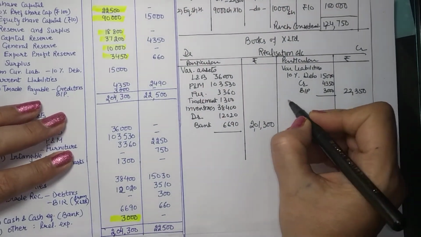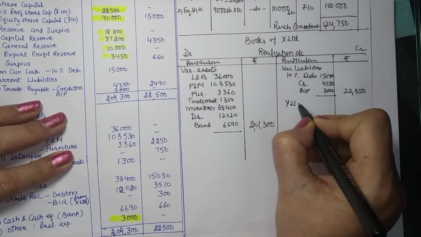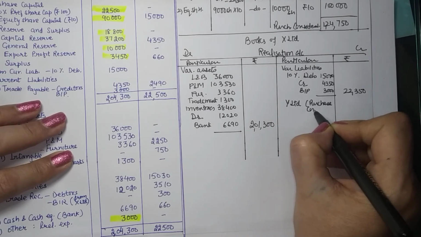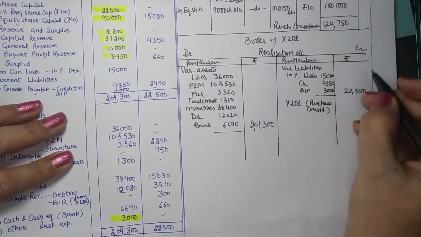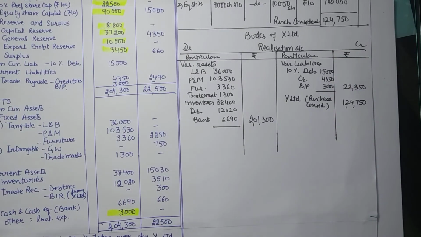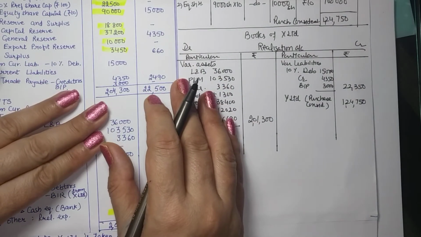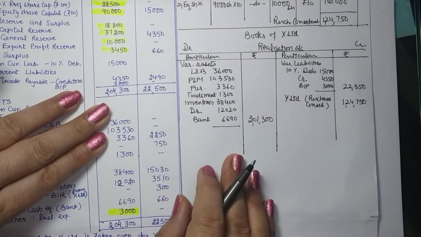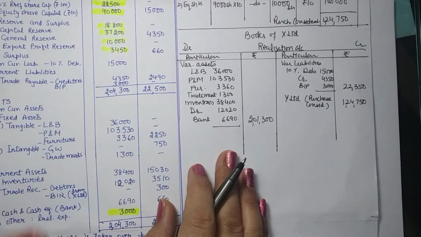So now we are to get the purchase consideration from Y Limited, and Y Limited's consideration has been decided as 1,24,750. Now settle remaining assets. If any asset is not taken over, sell it. If any liability is not taken over, pay it along with the expenses. Nothing is here.